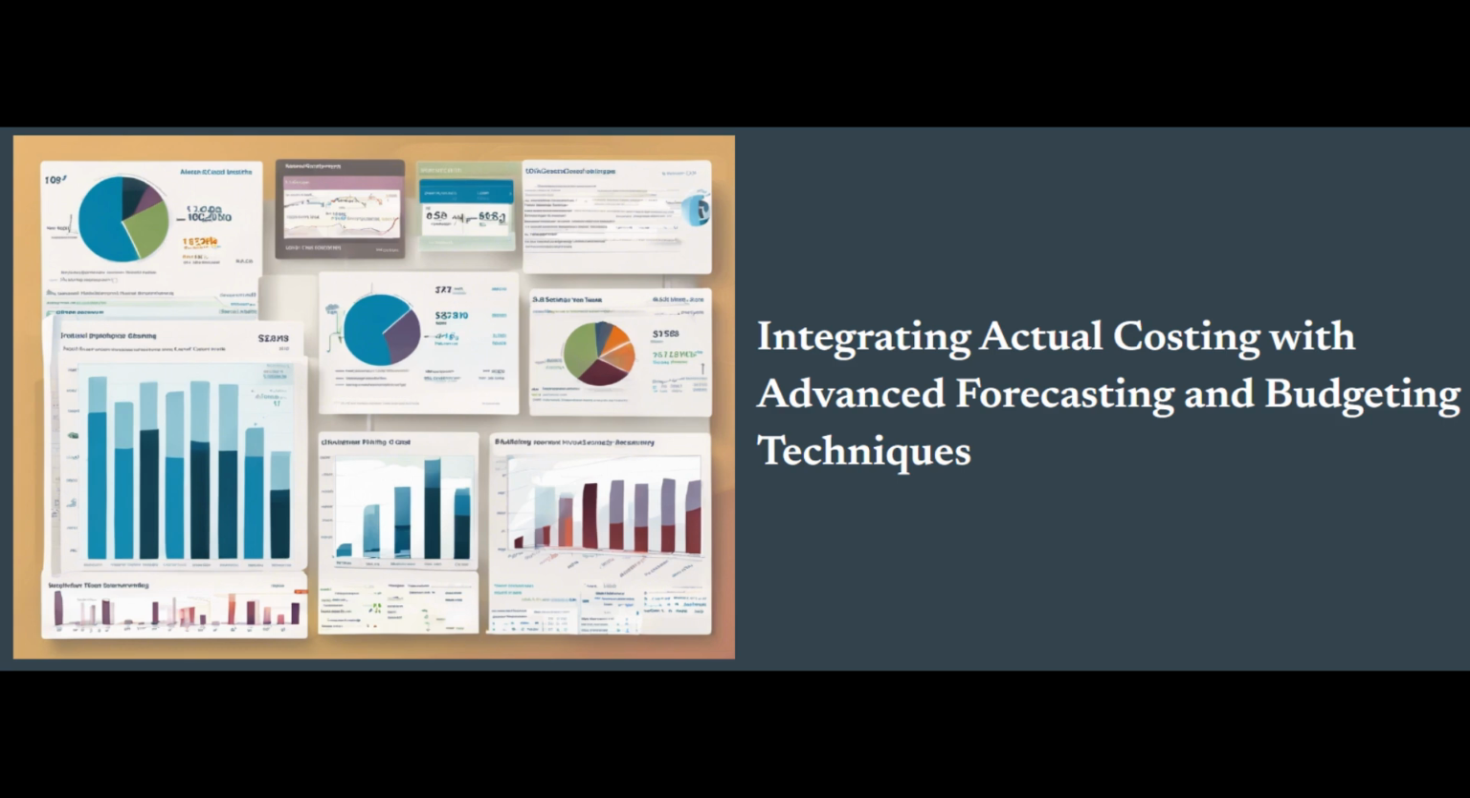Implement flexible budgeting and forecasting processes. Adopt more agile and responsive budgeting and forecasting approaches, such as rolling forecasts and zero-based budgeting, to keep pace with the dynamic nature of costs and market conditions.